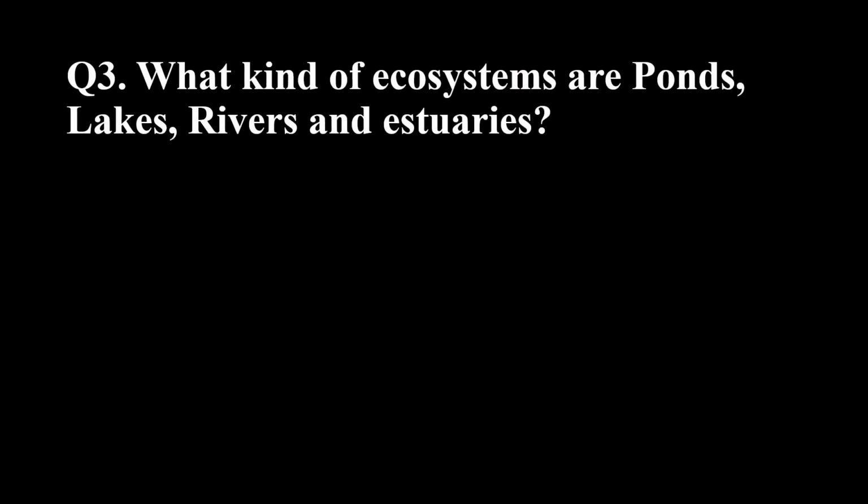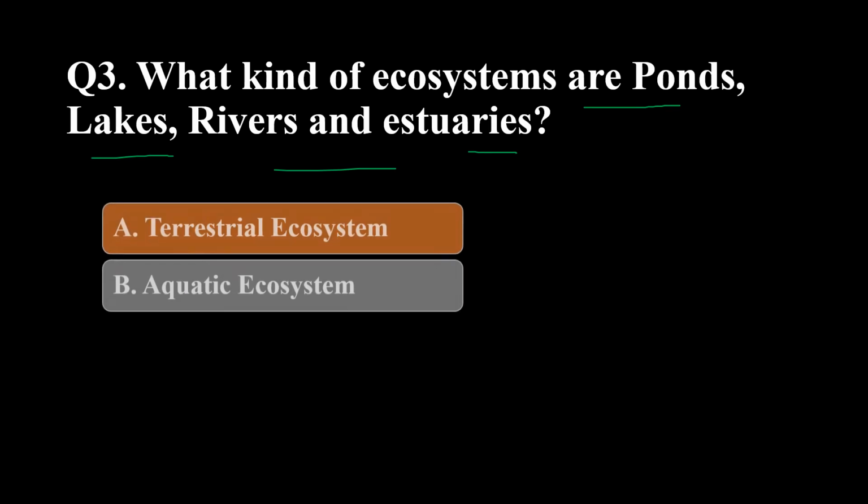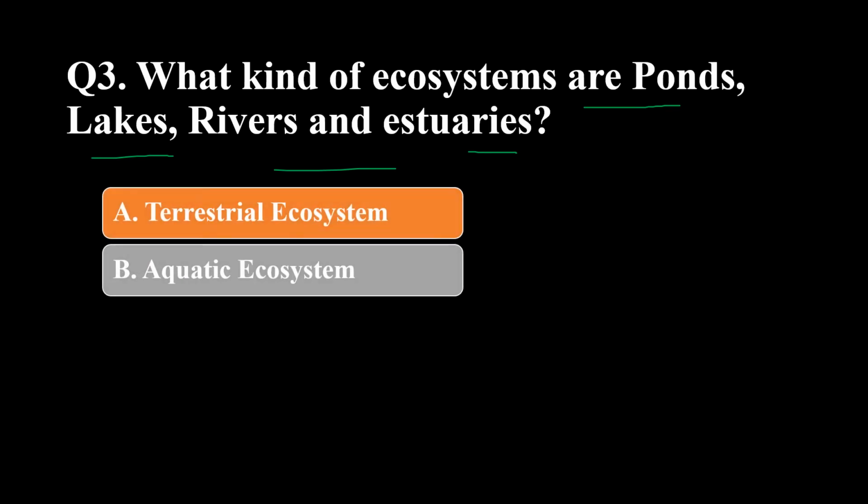Next question. What kind of ecosystems are ponds, lakes, rivers, and estuaries? In the previous slide, we discussed that all aquatic ecosystems are water-based ecosystems. So ponds, lakes, rivers, and estuaries are all ecosystems which are in water. So these are aquatic ecosystems.